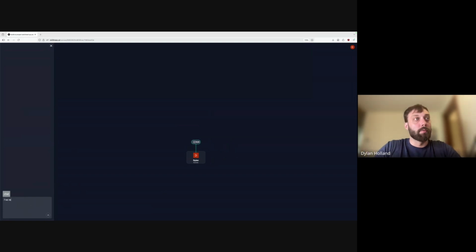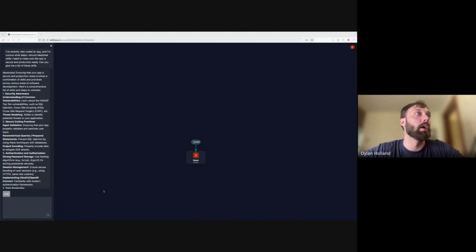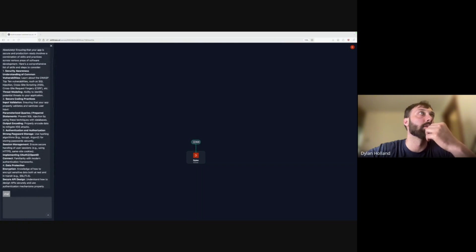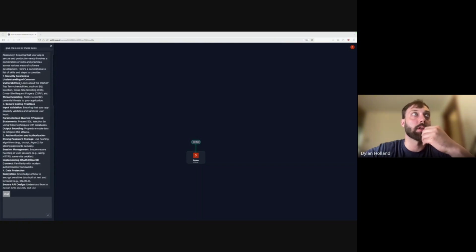And I can say, I've recently vibe coded an app, and I'm curious what steps I should take, what skills I need, to make sure the app is secure and production ready. Can you give me a list of these skills? Nice. And so we get a decent list here. Looks like probably 10 skills. And then ideally we'd be able to just click them.